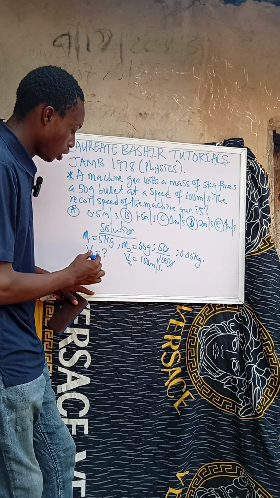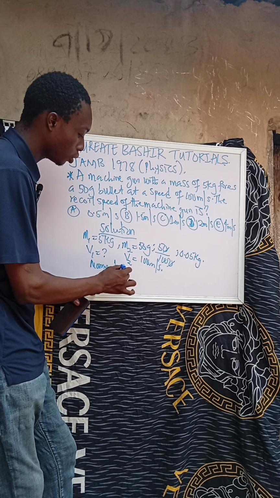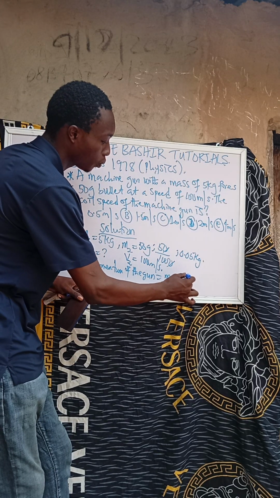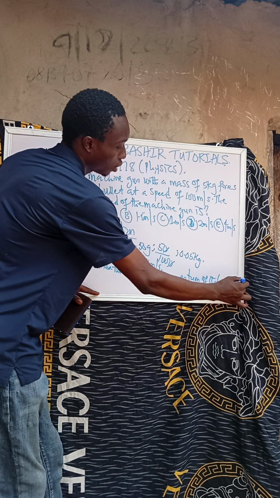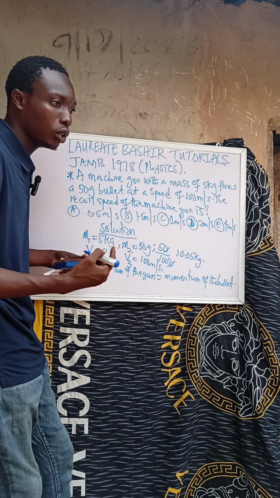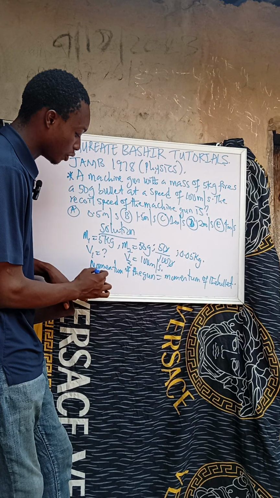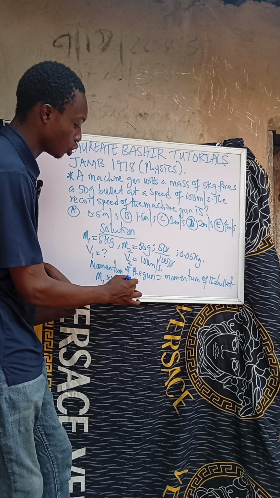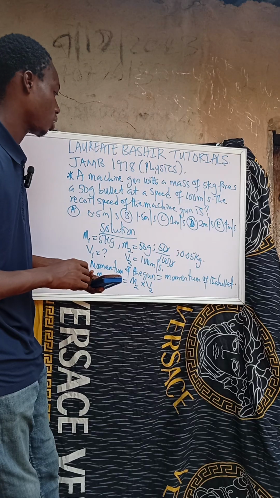Now from the law of momentum, the momentum of the gun is equal to the momentum of the bullet. That's the concept. What's the formula for momentum? Momentum is mass times velocity. So mass 1 times velocity 1 equals mass 2 times velocity 2.